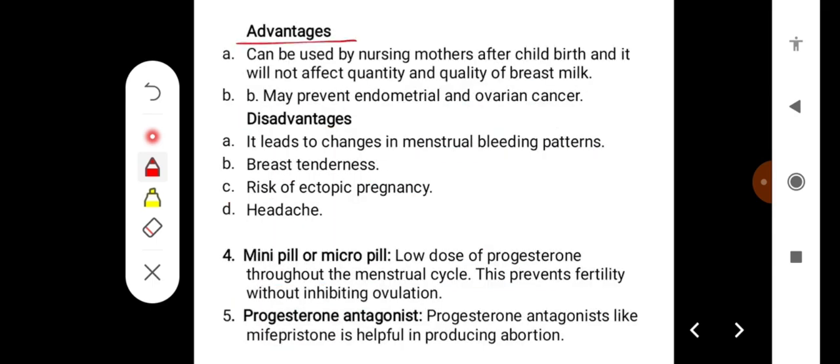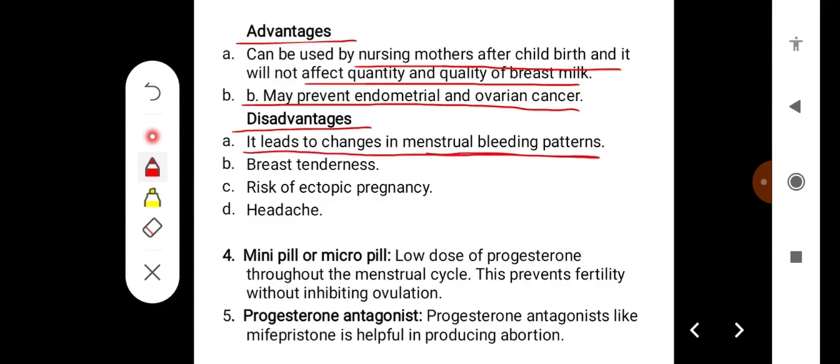Some advantages are that it can be used by nursing mothers after childbirth, and it will not affect the quantity and quality of breast milk. It helps in prevention of endometrial and ovarian cancer. Some disadvantages of the morning after pill are that it leads to changes in menstrual bleeding patterns. There can be breast tenderness. There can be risk of ectopic pregnancy and headache.